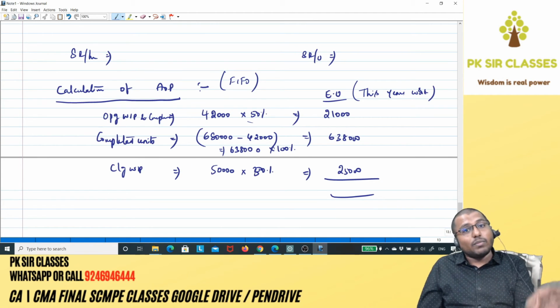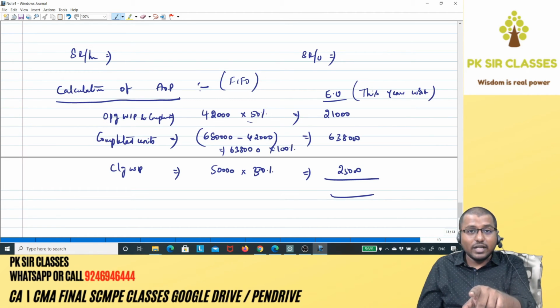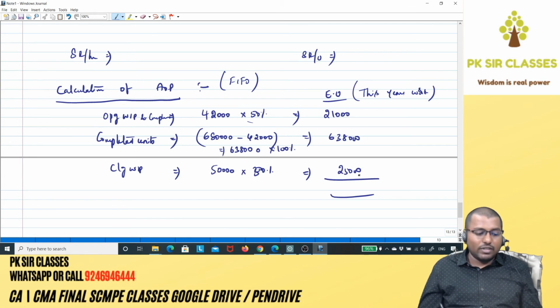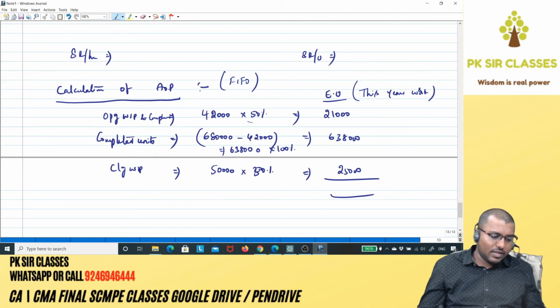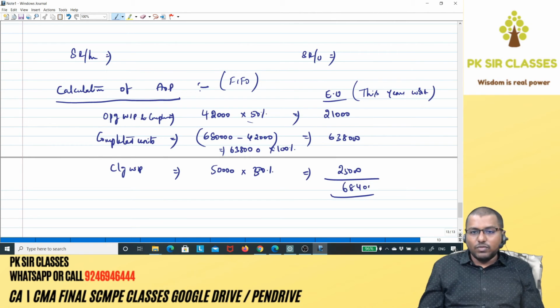So that 50,000 will be completed. When it is completed, you will take 50% only, because remaining 50% is already taken this year, just like here, 25,000. So that implies 21,000 plus 6,38,000 plus 25,000. 6,84,000 will be your actual output.